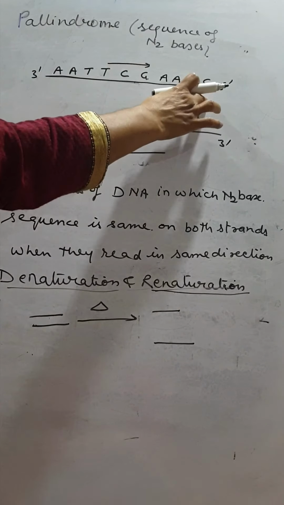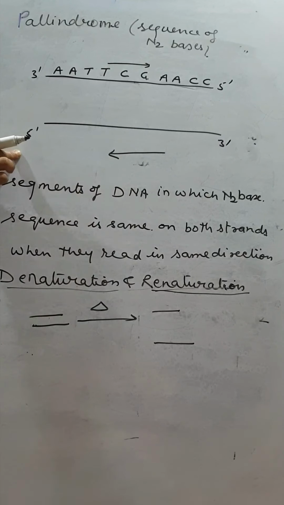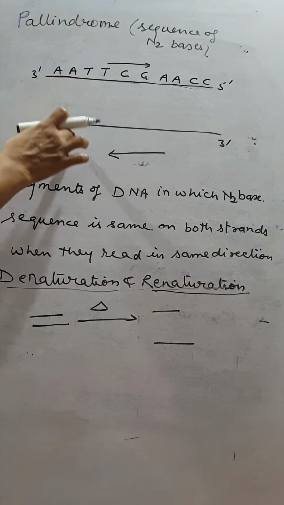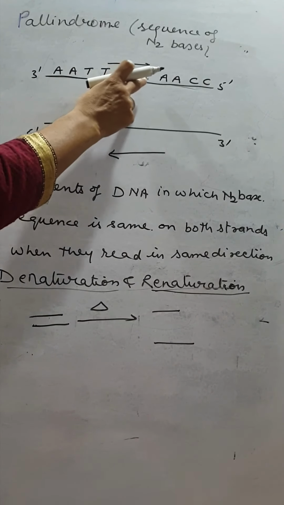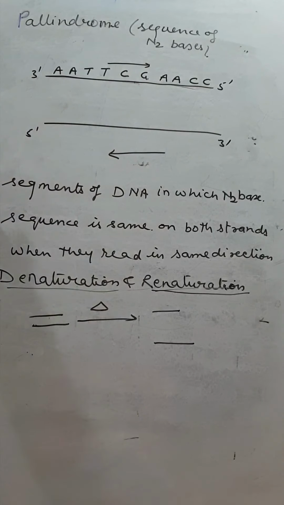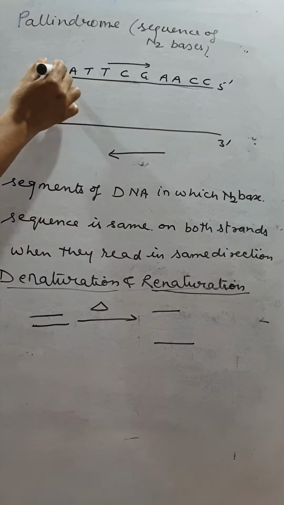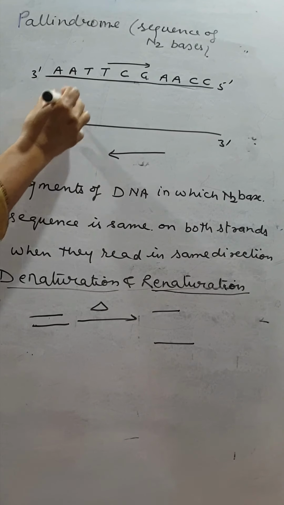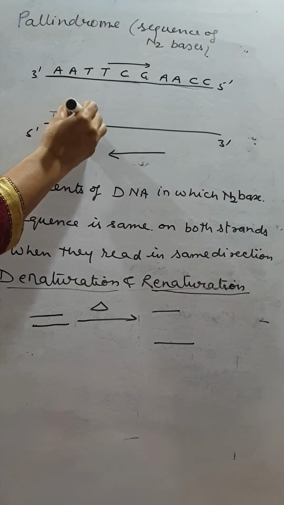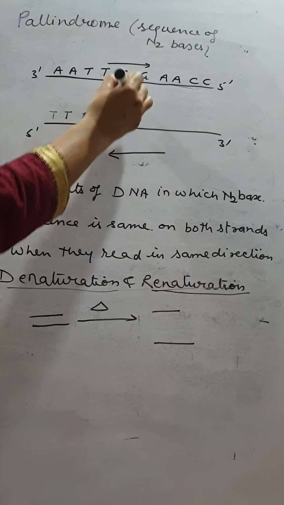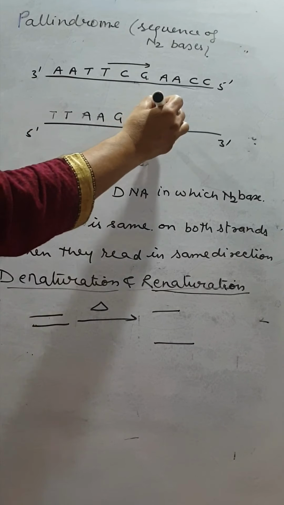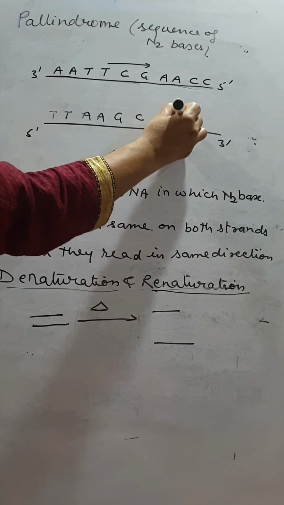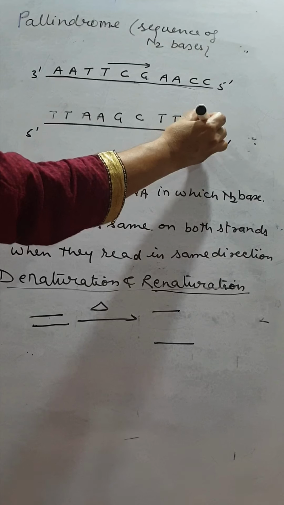One is in the 3 to 5 direction, the other is also 3 to 5, but they are anti-parallel. Adenine, thymine, cytosine, guanine, adenine, cytosine on one strand, with the complementary thread on the other.